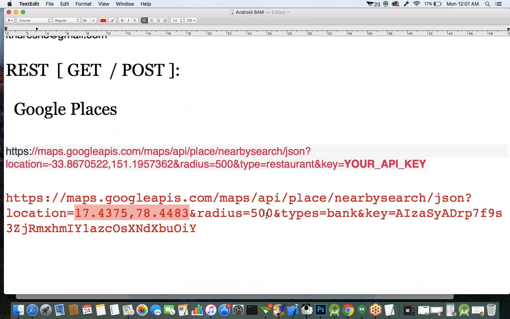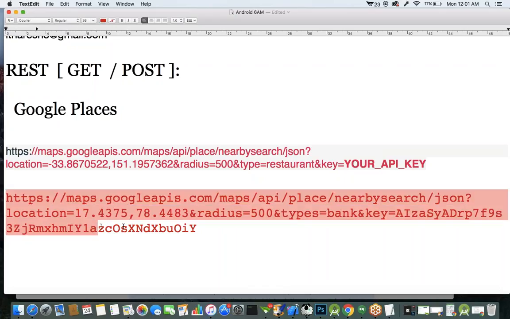This is my current location, latitude and longitude. I want to get nearby information within half a kilometer, and I want to get the bank information. And this is my server API key. So this is one best example for calling a RESTful web service get type of request.